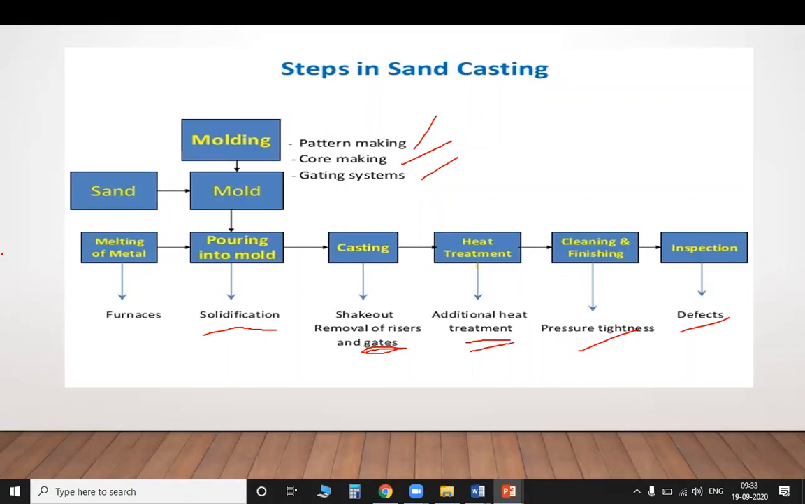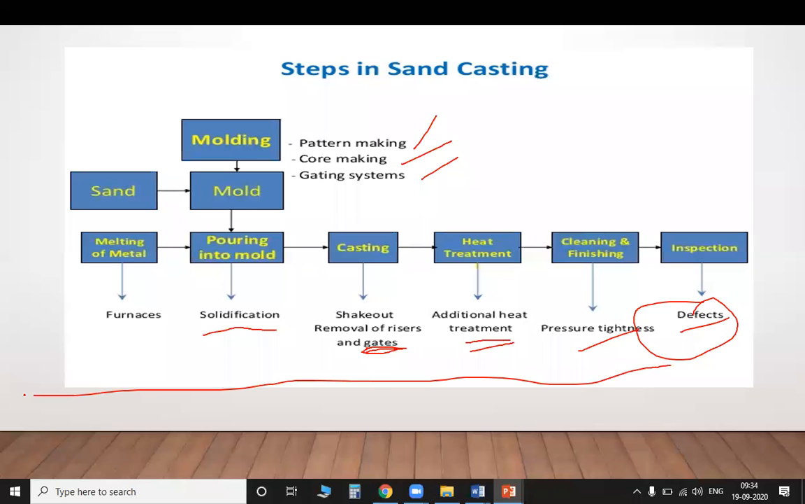This type of defect occurs only when the sand is not prepared in a correct manner, when the ramming is not done in a correct manner, when the correct molten metal is not poured, and when the gating system is not arranged in a correct manner. So when this process is not followed in a correct way, you will get some type of defects. To decrease the defects, we have to follow all this process in a correct manner. Clear, students? So these are the steps in sand casting.